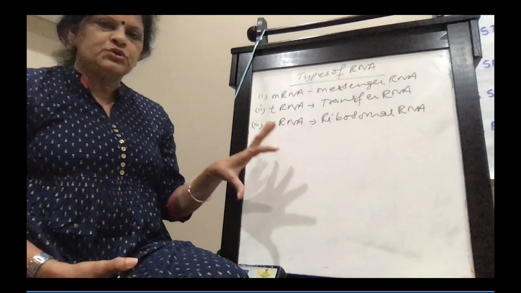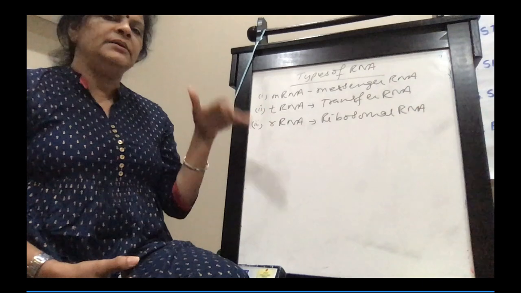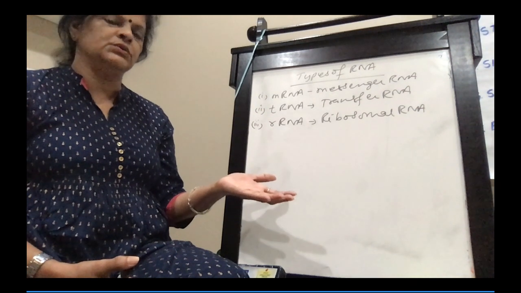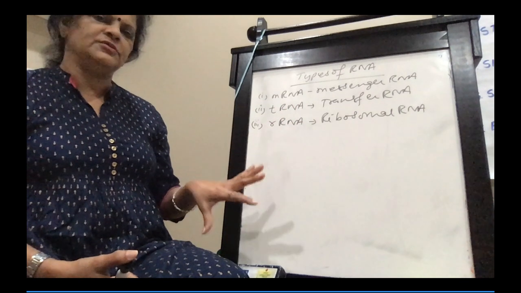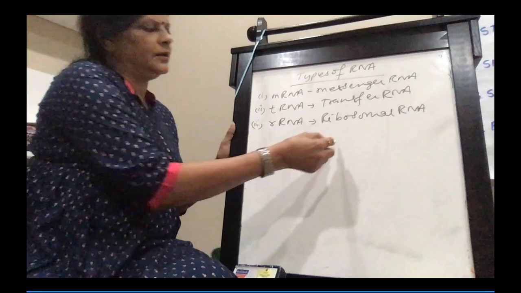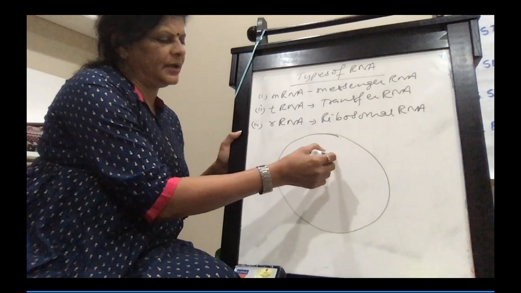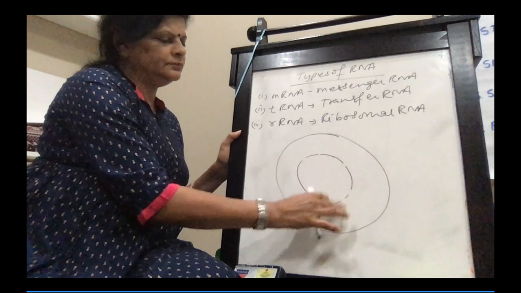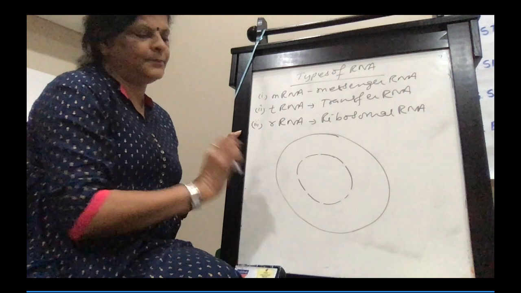Now, I will show with the help of a diagram, because when I'm explaining each, I'll be giving their function, so you should be able to relate to their function also. Just a small diagram to explain these three types of RNA. No need to write, just look at the board and see. This is the nucleus, this is the cell.